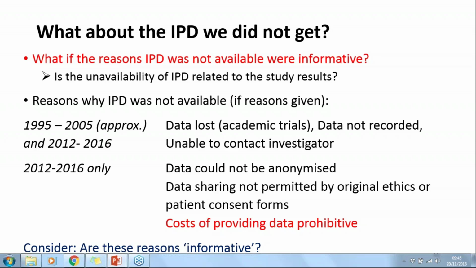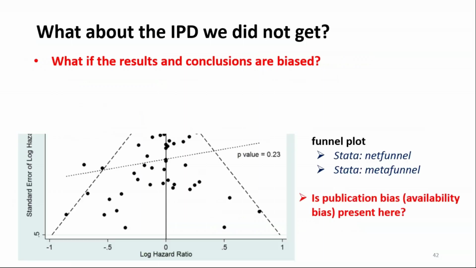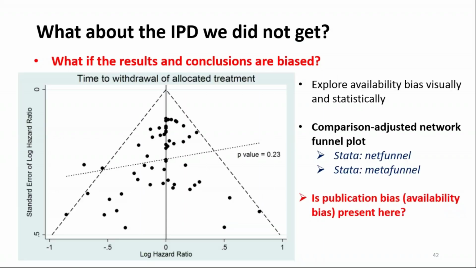Not necessarily related to the study results, but yes, this certainly could be an informative reason, and we should bear this in mind when we are interpreting our results. Okay, so thinking about now whether the results and conclusions may be biased due to this 31% of data that is missing, we can explore this availability bias visually and statistically.